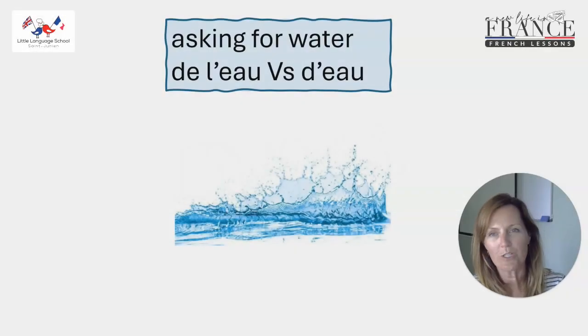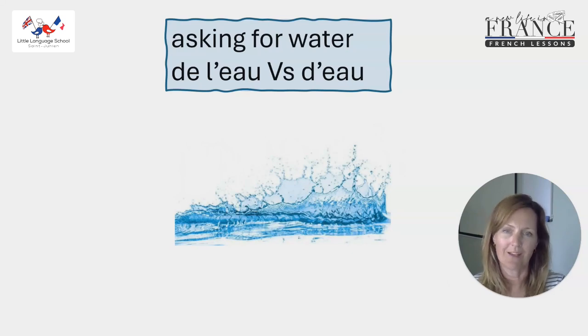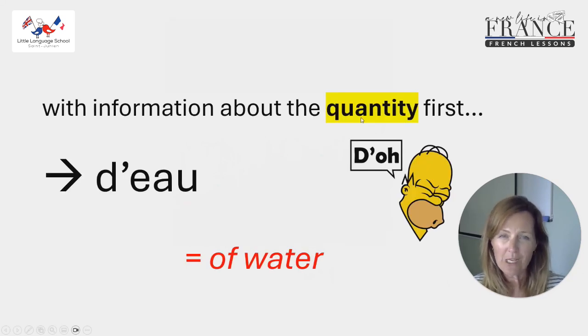As you know, water is eau in French. Eau. A bit like saying O, like of H2O, but a little shorter sound. Eau. So when do we say de l'eau and when do we say d'eau? Well, there's a really simple rule. With information about the quantity of water first, we say d'eau.